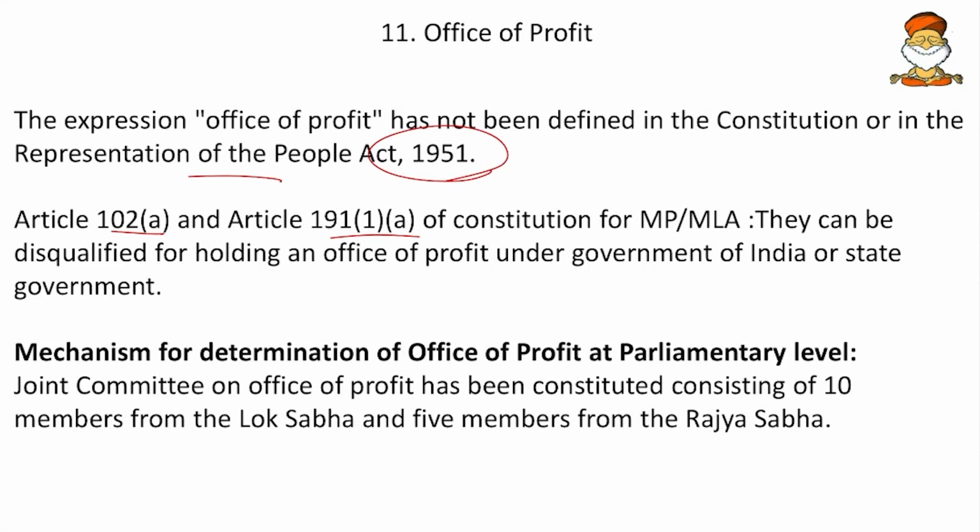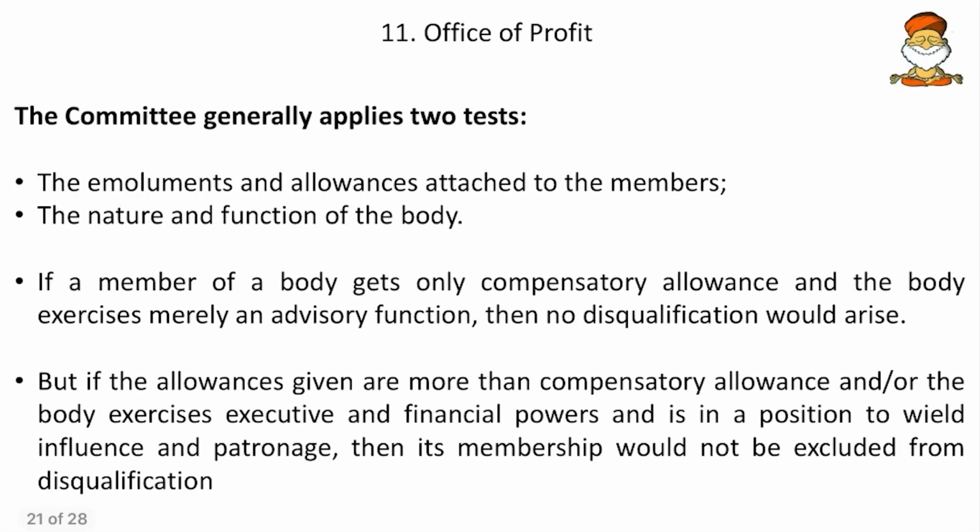So who takes it up? Here the Joint Committee on Office of Profit. So Joint Parliamentary Committee on Office of Profit has been constituted consisting of 10 members from Lok Sabha and 5 from Rajya Sabha. So this will take up the task of deciding whether an office is an office of profit or not. And then the committee generally applies two tests, that is the emoluments and the allowances attached to the members and the nature and functions of that body.